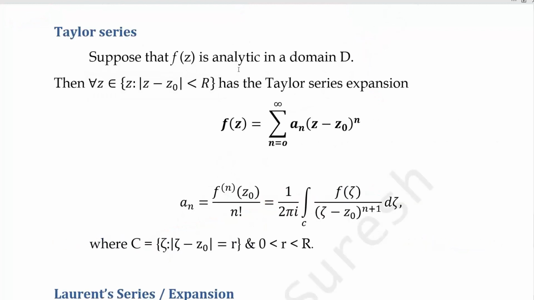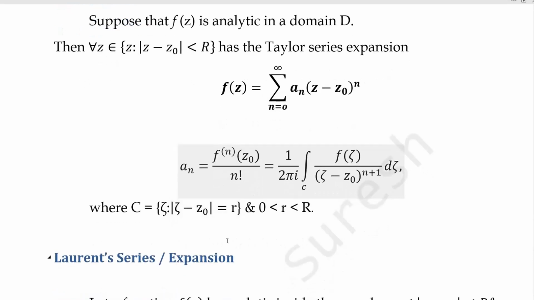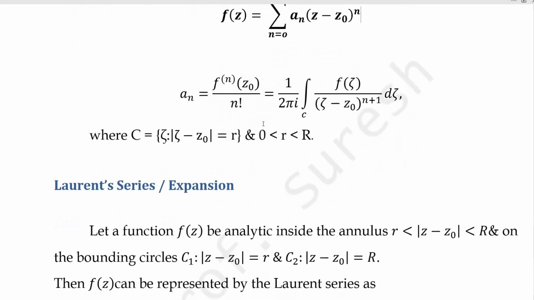Suppose that f of z is analytic in a domain D, then for all z in this domain, the set of all z such that modulus of z minus z not is less than r, an open disk with radius r, has the Taylor series expansion f of z equal to summation n equal to 0 to infinity a n into z minus z naught power n. What is important here is that it is a non-negative power, because n starts from 0 to infinity. So this series is called the Taylor series.